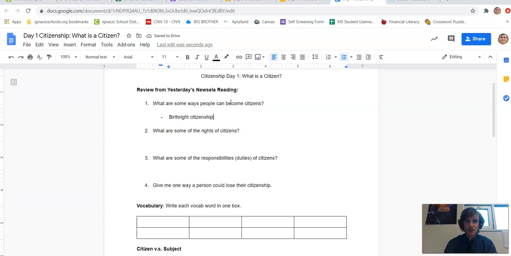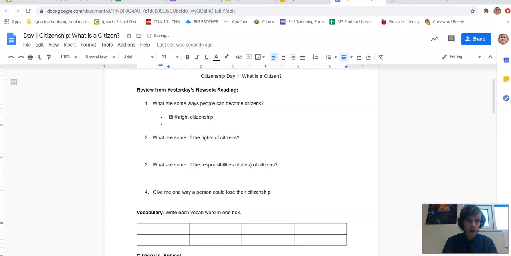Birthright citizenship is that if you are born inside of the borders of this country, you are a citizen. Another one would be if your parents are citizens, then you are a citizen. There are 2 more, we'll get to those later, but those are the 2 big ones that most kids know. And what are some of the rights of citizens? You can go through and try to remember some of those. What are some of the responsibilities or duties? And then what is one way a person can lose their citizenship?